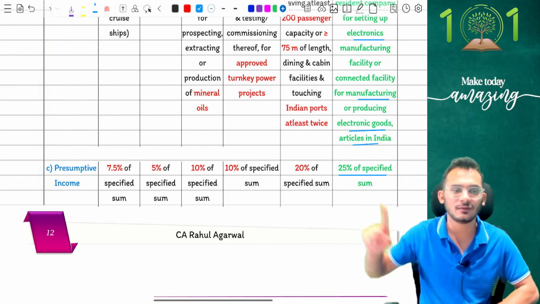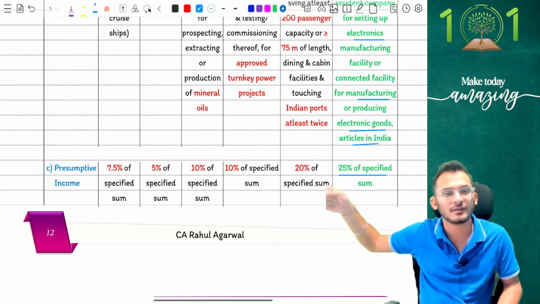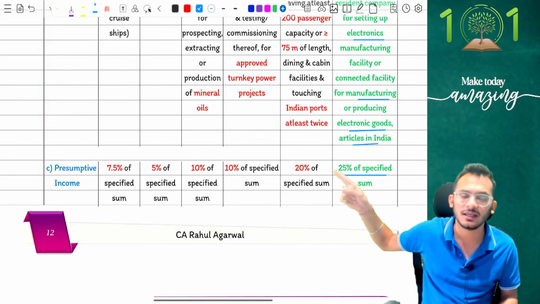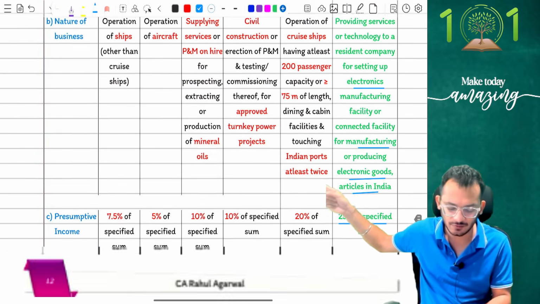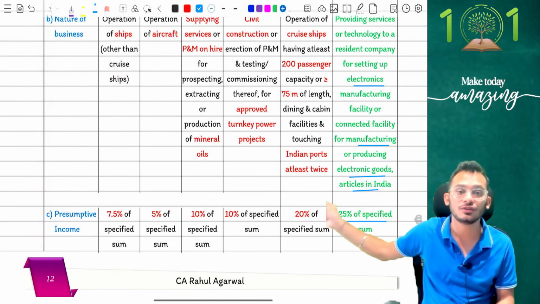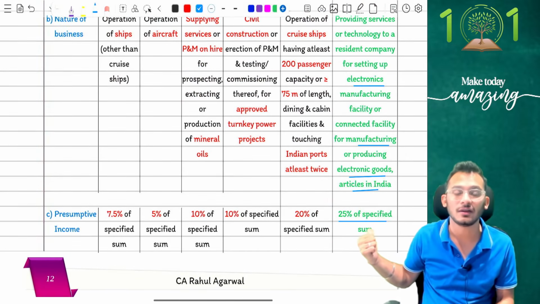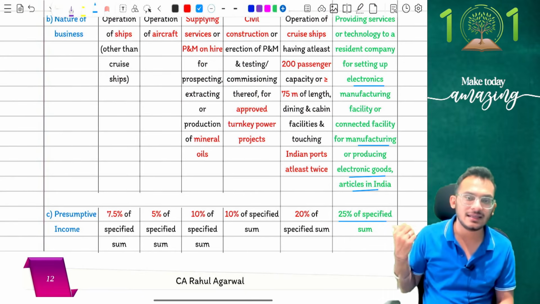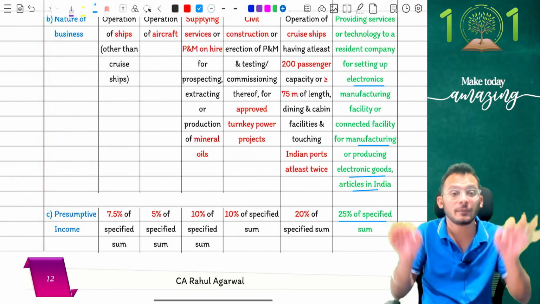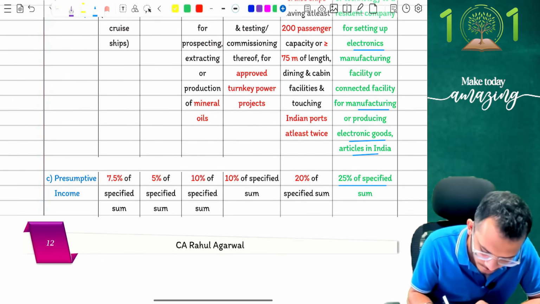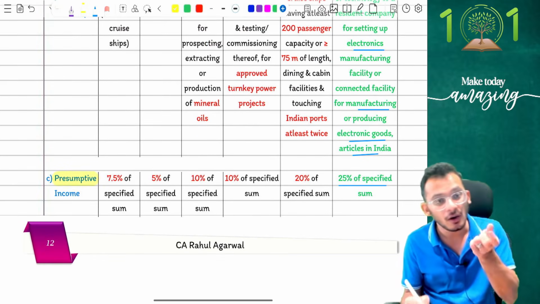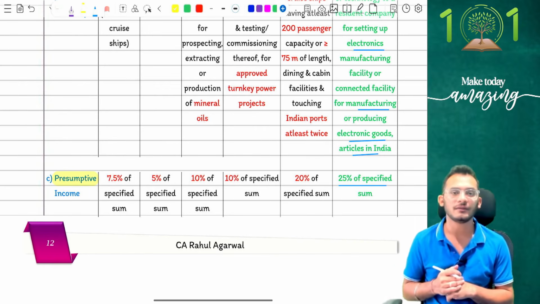I hope you know presumptive rules, people. 7.5% for cruise ship, 5% for aircraft, 10% for turnkey project, 10% for supply of prospecting mineral oils, 20% for cruise ships, 25% for providing electronic facility, and this is your PGBP income. Notice carefully, it says it is your presumptive income. So this is going to be your presumptive income on which you will pay tax.